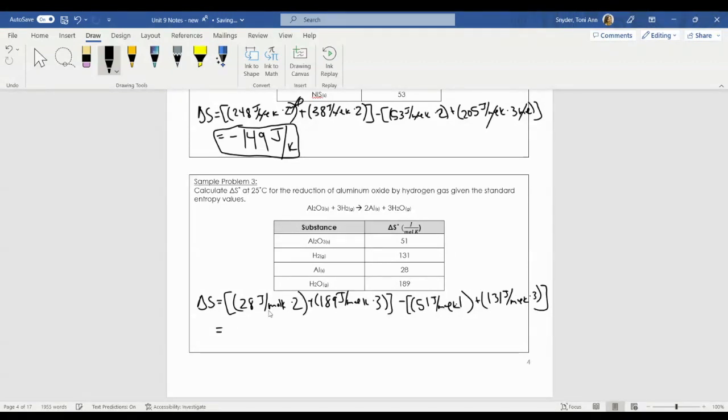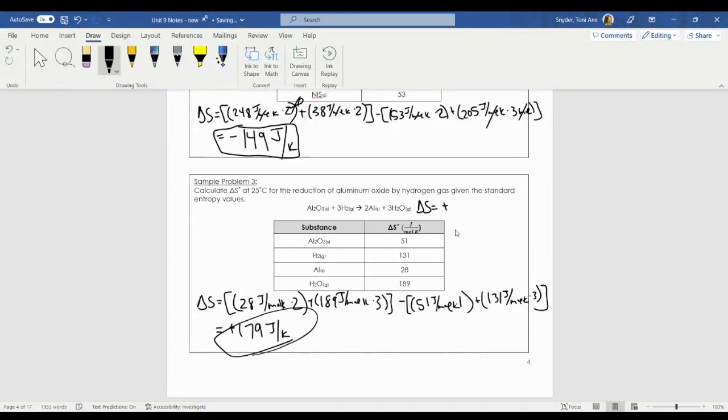Again, take this step by step, right? Each individual step. Answer should be, if you do this correctly, positive 179 joules per Kelvin as your entropy value. So in this case, entropy is increasing for this reaction. So delta S is a positive value.